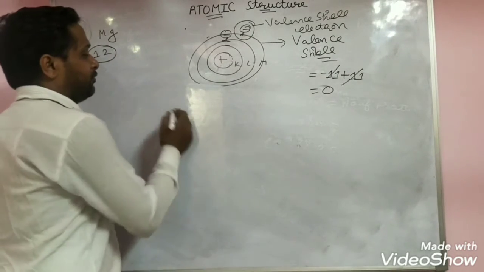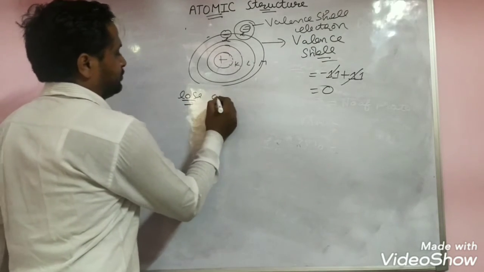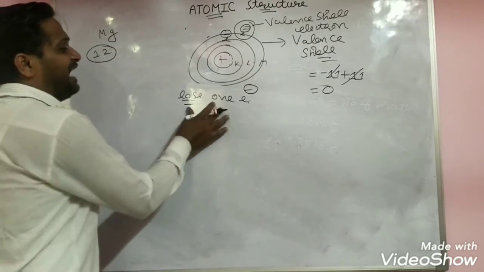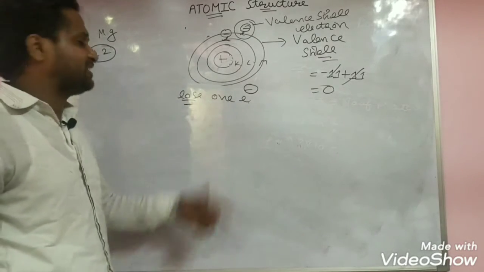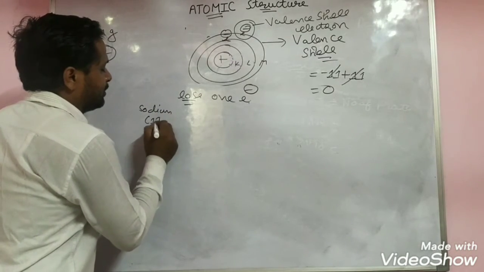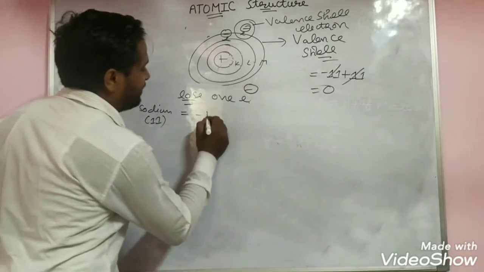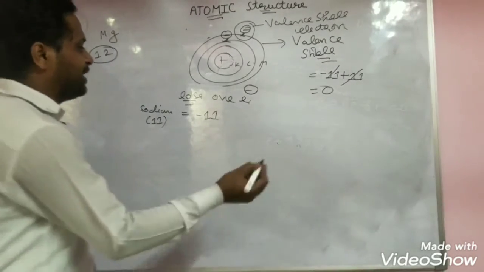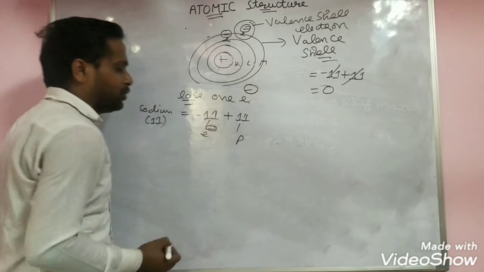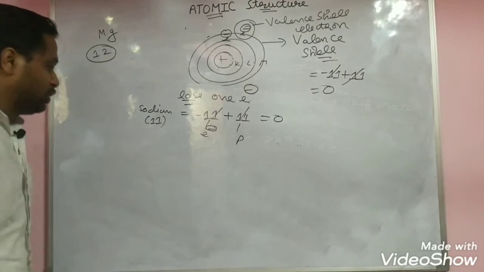For example, when an atom loses an electron, a charge comes on it. Take sodium: there are 11 electrons, so minus 11 charge, and 11 protons, so plus 11. Overall it is neutral, 0. But when an atom loses an electron,